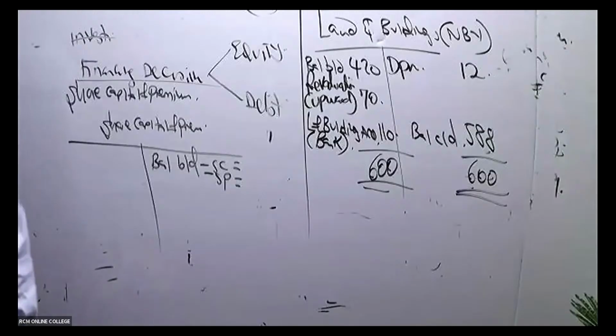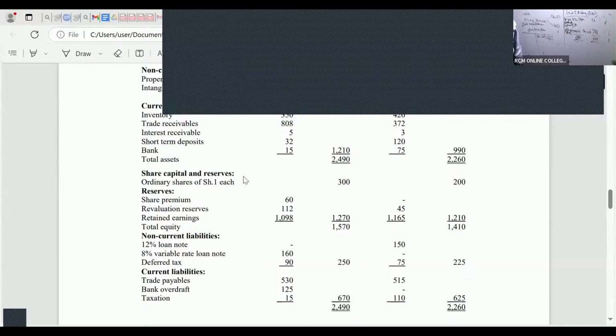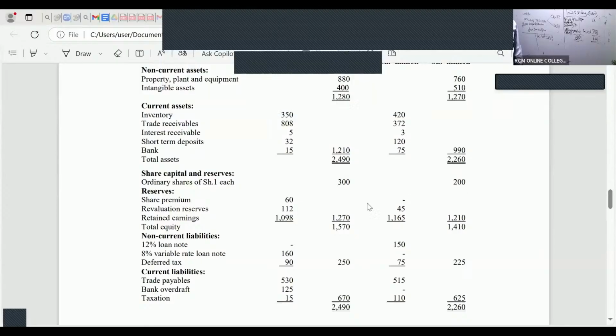For share capital, what are we able to see? I can see brought down 200, and share premium is 0. So 200 and a 0.